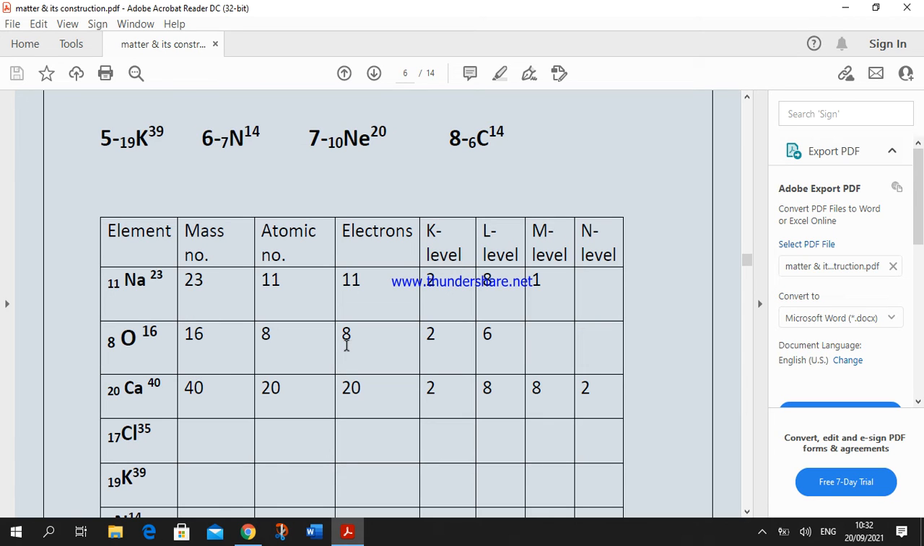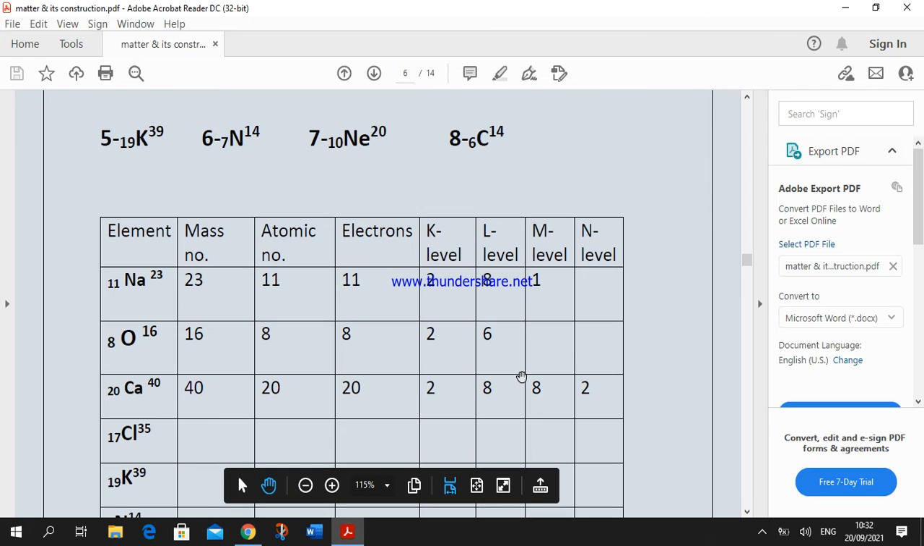We can distribute electrons: K level takes 2 electrons. The rest will be 6, the 6 added in L level.